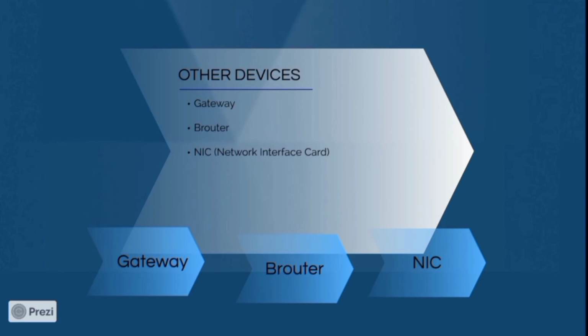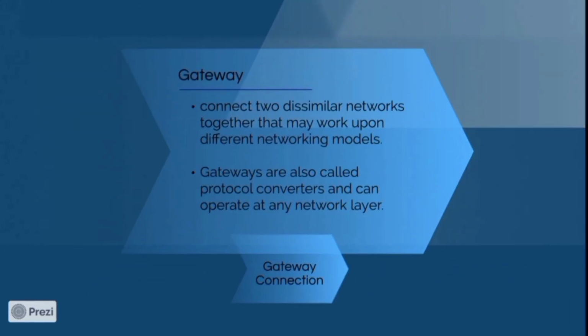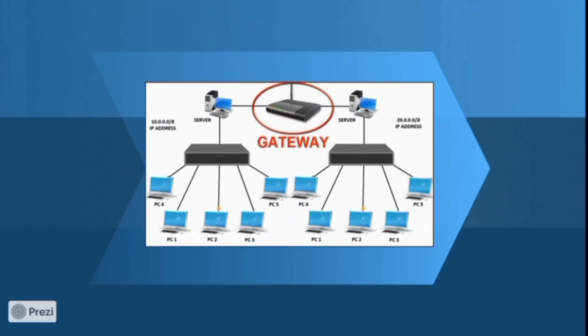Let's discuss some other important devices. Yes, the first one is gateway. Gateway is used to connect dissimilar networks that may work upon different networking models. Yes, one network may work upon the OSI model and the other network may work upon the TCP/IP model. To connect those dissimilar networks, we need a gateway device. And we can call a gateway a protocol converter that works at all networking layers. Yes, this is the use of a gateway device, used to connect different networks.